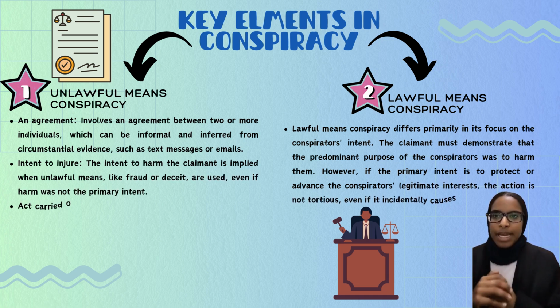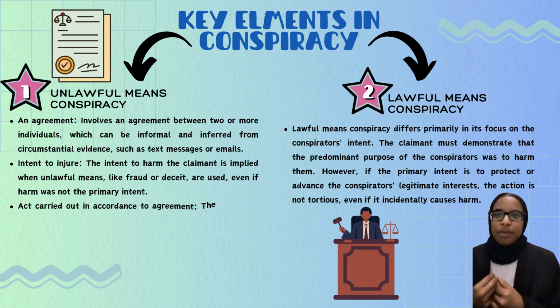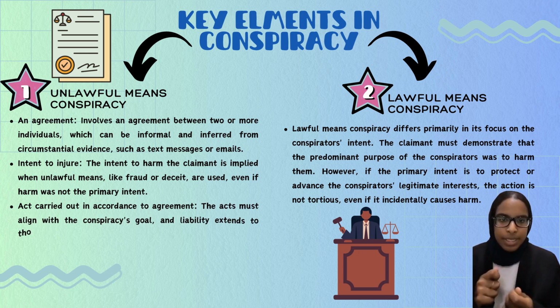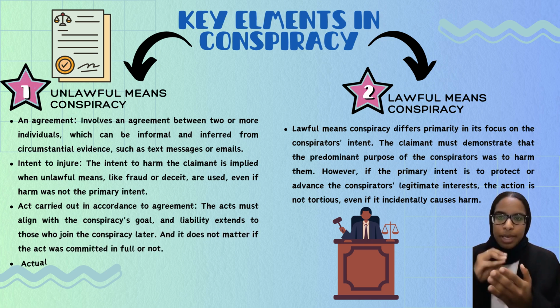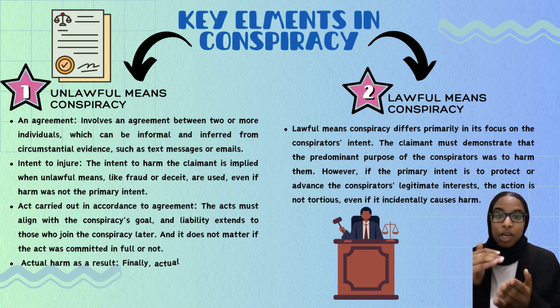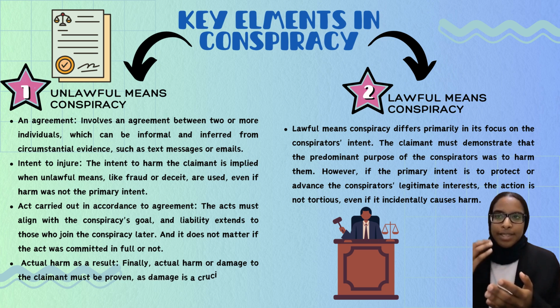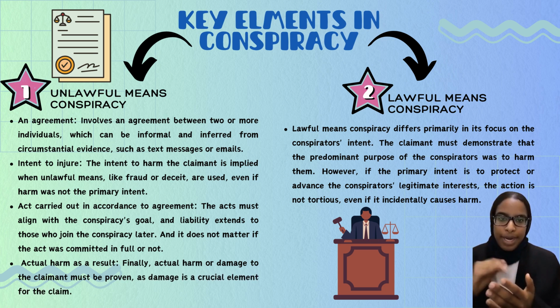The first element involves an agreement between two or more individuals, which can be informal and inferred from circumstantial evidence such as text messages, something as simple as a text message or an email. The second element is intent to injure. The intent to harm the claimant is implied when unlawful means such as fraud or deceit are used. That's what makes this type of conspiracy unlawful, even if harm was not the primary intent.